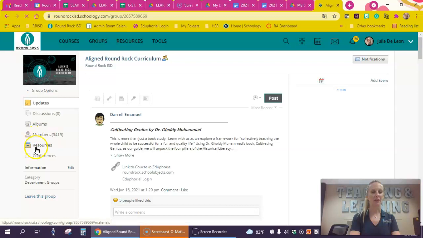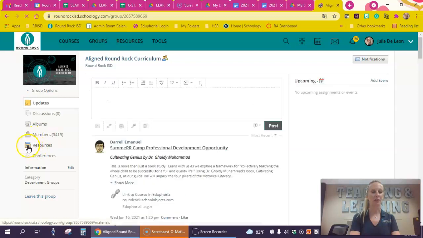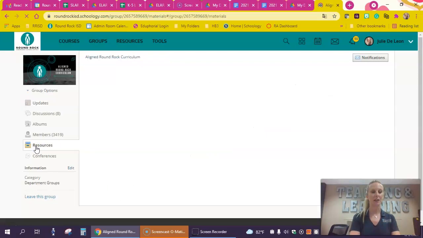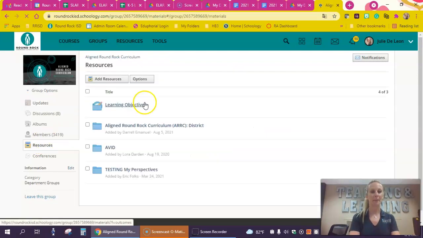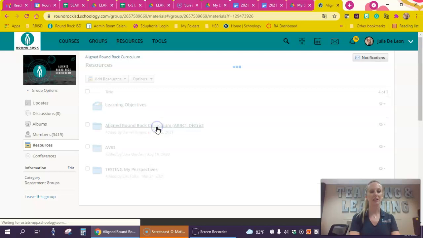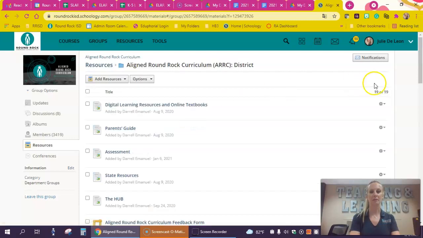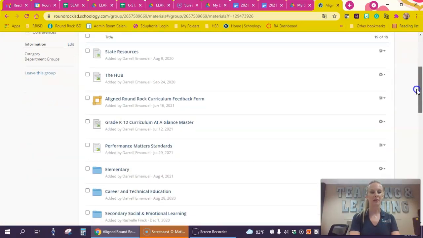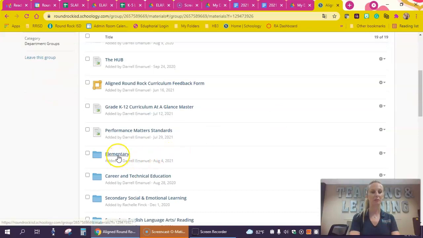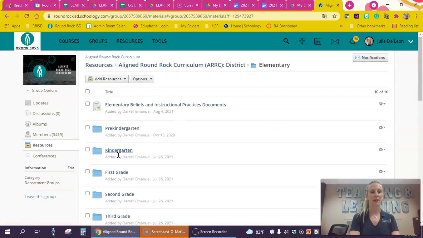Now over to the left side, you're going to see the Resources folder. It looks like a little file folder box. You're going to click that, taking you to the Resources. And again to the Aligned Round Rock Curriculum folder, and then down to Elementary, blue folder. And now you've landed exactly where we need to be.